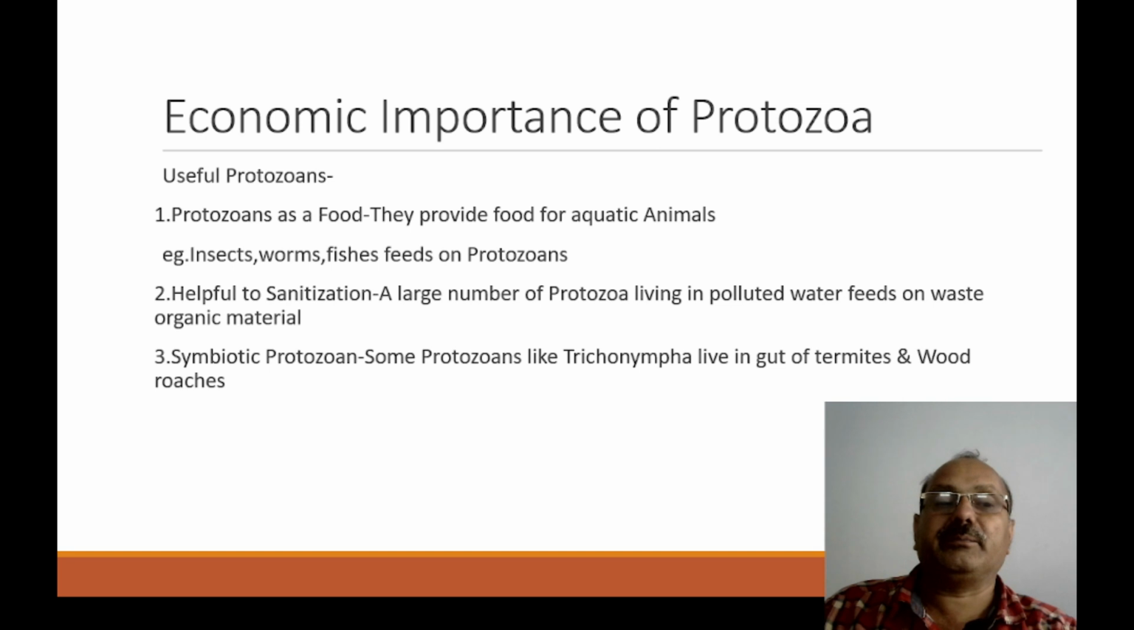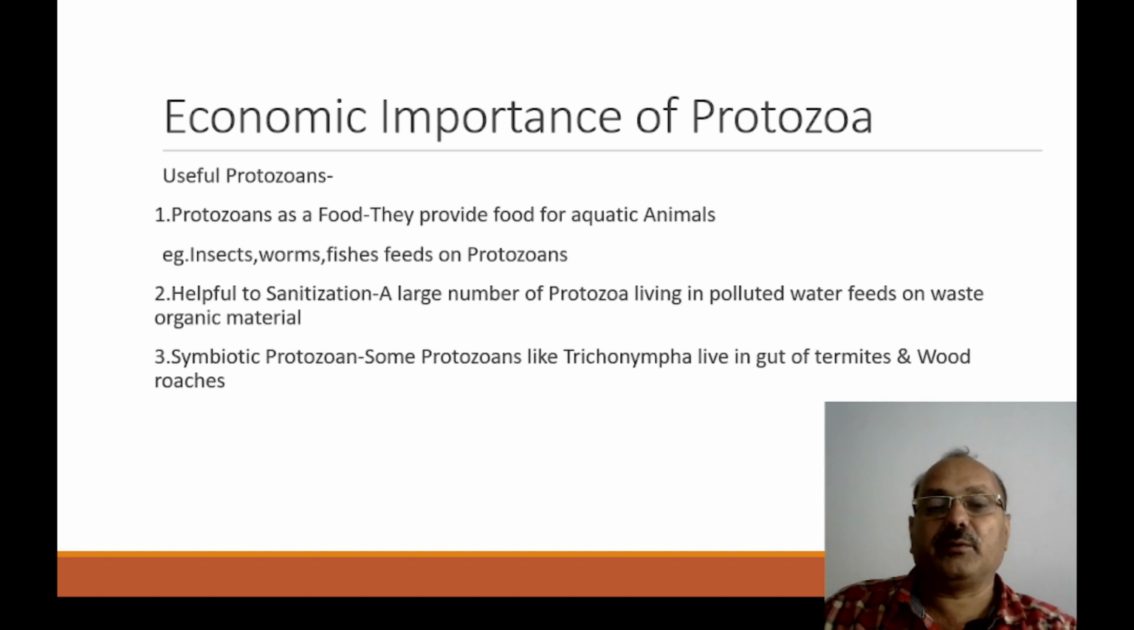There is some economic importance of the protozoans. Some protozoans are useful, some are harmful. The useful protozoans are used as food for different aquatic animals, for example, insects, worms and fishes. These protozoans are also helpful in cell digestion, meaning that large numbers of protozoans living in polluted water feed on the waste organic matter and thus avoid pollution.